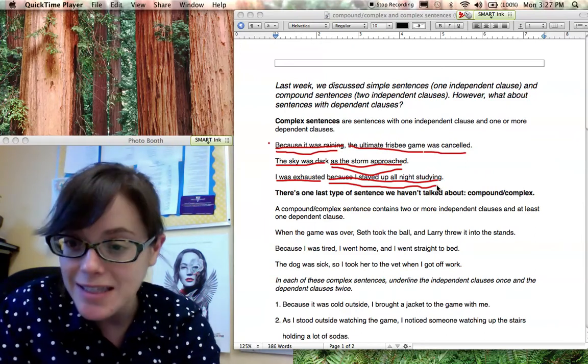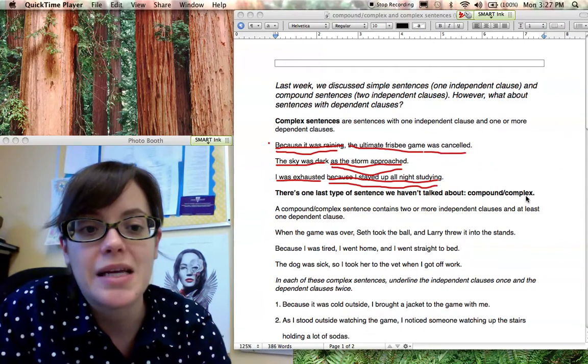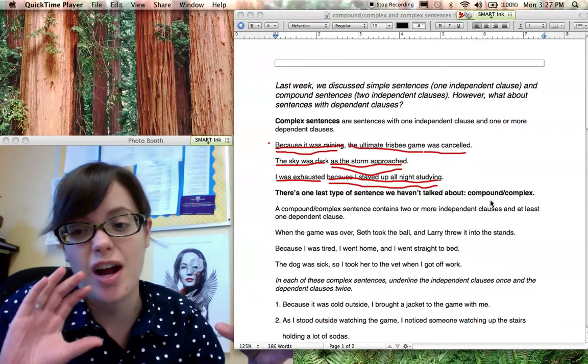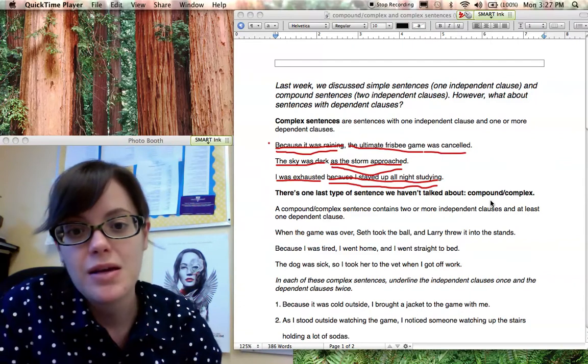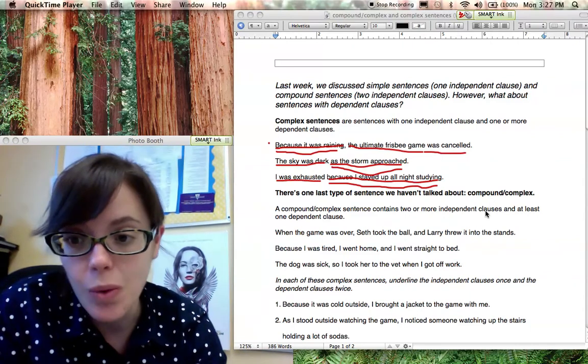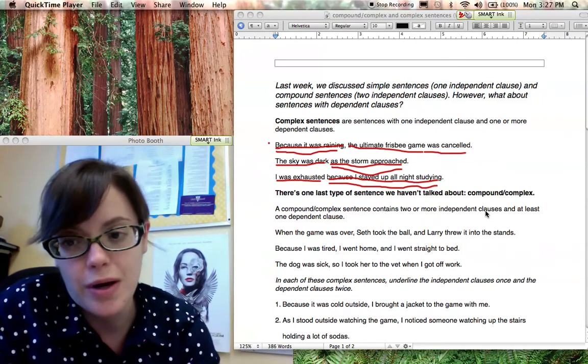All right, now, last type of sentence. There are only four sentence types. This is the very last one, and that is compound-complex. And just like it sounds, you just kind of squish together a compound sentence with a complex sentence. So it contains two or more independent clauses and at least one dependent clause. So you're basically just sticking a dependent clause onto a compound sentence.